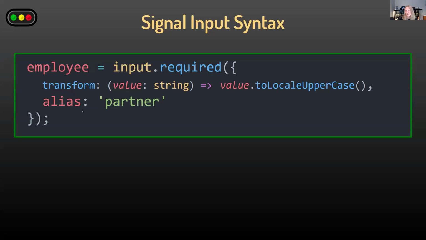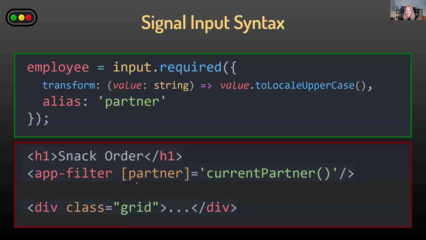There's also an alias. So if whoever's developing your parent code is used to referring to these things as something else, like some companies use partner instead of employee, it can do that. And then the parent uses property binding to bind to that name instead of your other name.